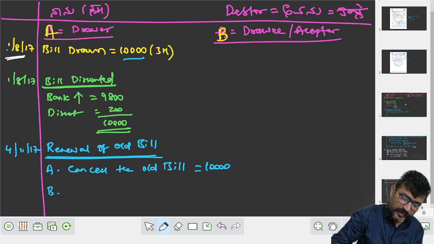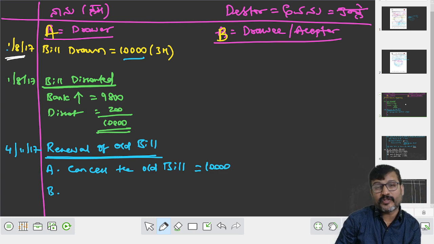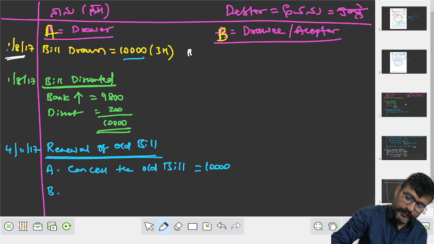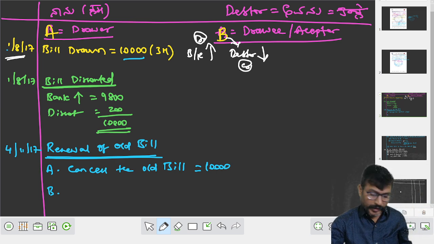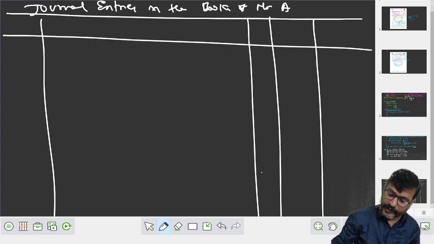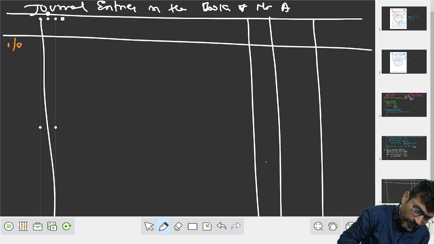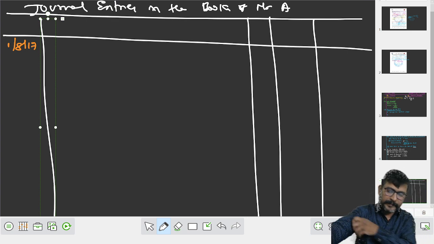On August 1st, bill is drawn. When bill is drawn, what happened? Bills receivable increased, debit. Debtor decreased, credit. Who is debtor? B. Only one bill is drawn, right? On what date? On 1st August 17.